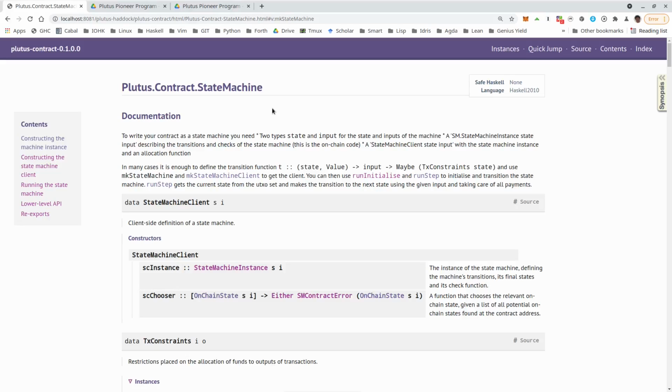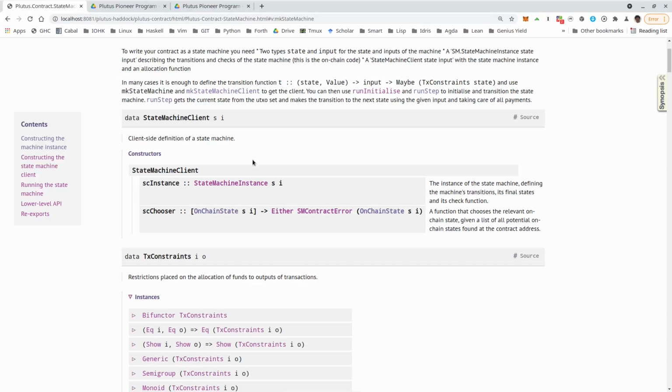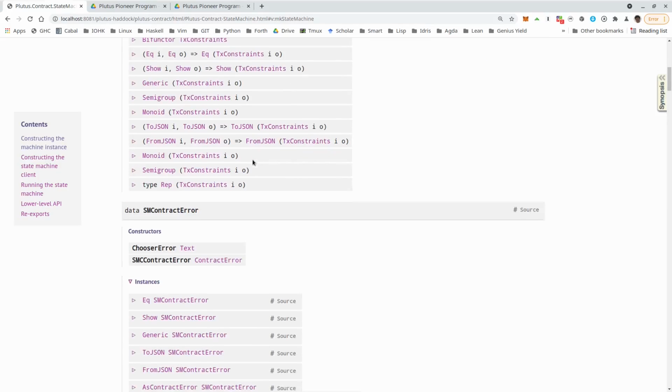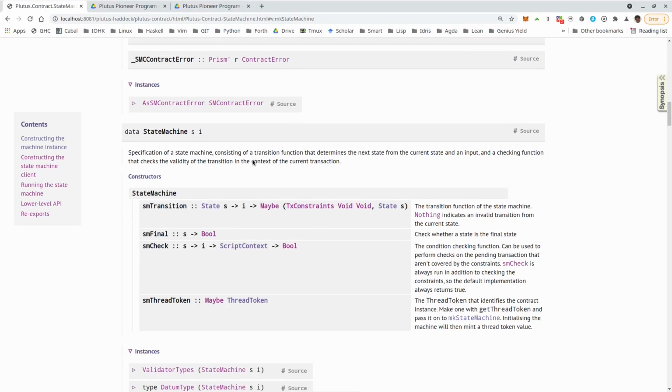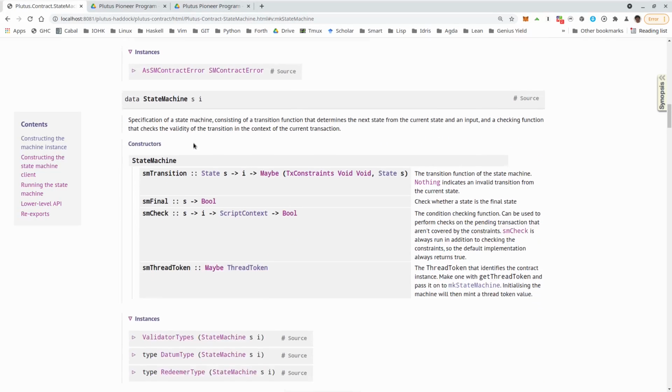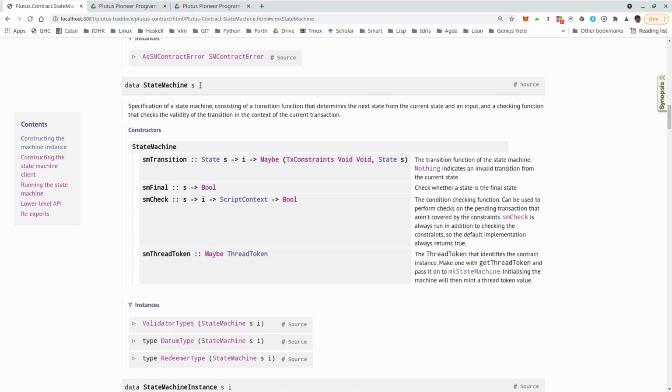And let's first look at what a state machine is. So a state machine has two type parameters, S and I. That stands for state and input, and that corresponds to datum and redeemer. So in the actual implementation and the manifestation of the state machine on the blockchain, S will be the datum type and I will be the redeemer type. And so state machine is a record type with 4 fields.